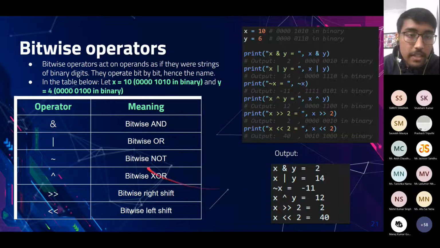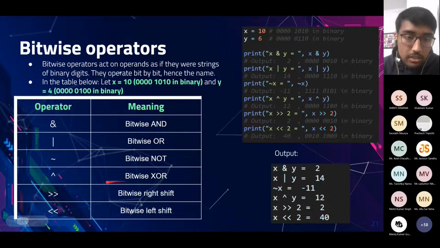Similarly, bitwise OR will perform the OR operation on individual bits and return the final integer that we would get. So we got 14. Bitwise NOT will return the not of the value, and the sign of this binary number will be inverted. So we would have -11.